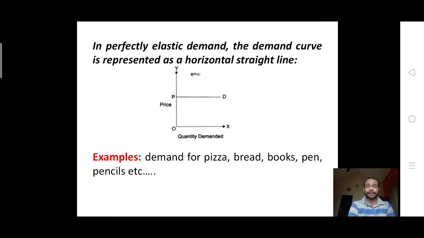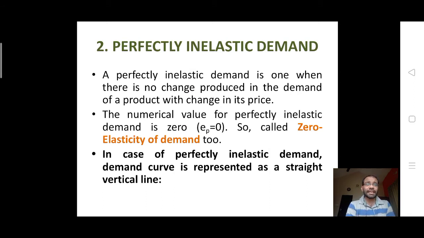As you see in the diagram, in perfectly elastic demand, the demand curve is represented as a horizontal straight line, that is DD, which is parallel to OX, which measures the quantity demanded on the x-axis. Examples to state: demand for pizza, bread, books, pens, pencils, and so on. Now, perfectly inelastic demand.